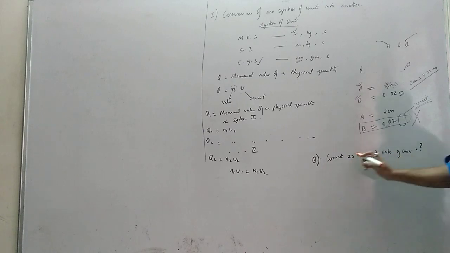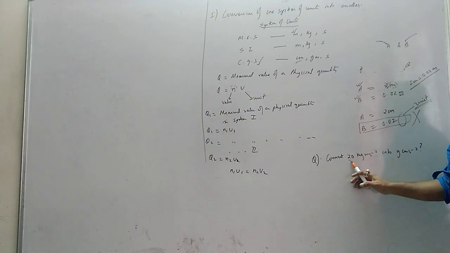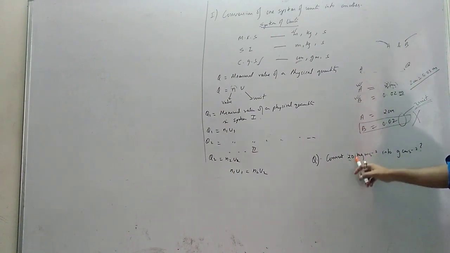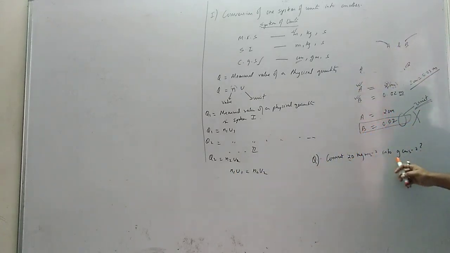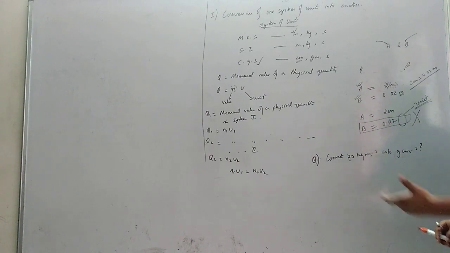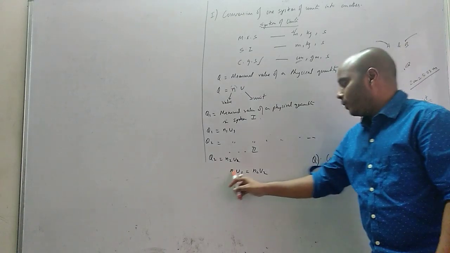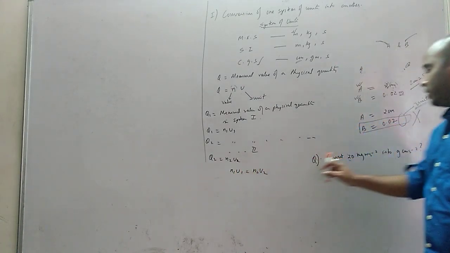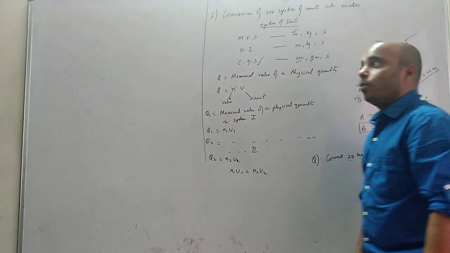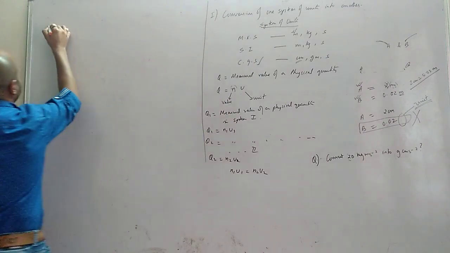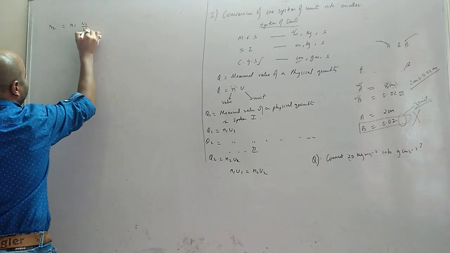So in the question, N1 will be known to you. We know the N1 value. U1 will also be known. U2 will also be known. See, we need to convert into which unit, that is also known to us. That means we know N1, U1 and U2 in the question. What don't I know? I don't know N2. So we are interested only in N2. So what is N2? N2 is N1 U1 by U2.